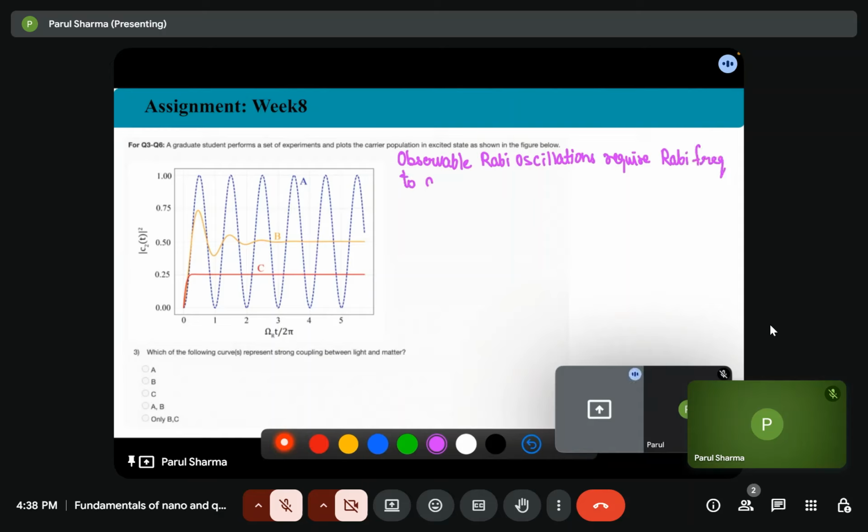We need the Rabi frequency to dominate the damping. That is gamma I less than omega r.